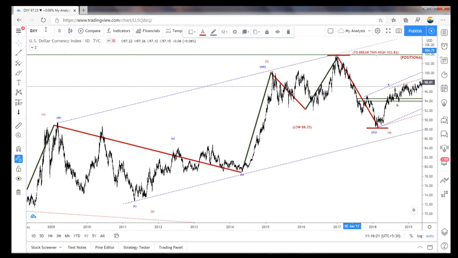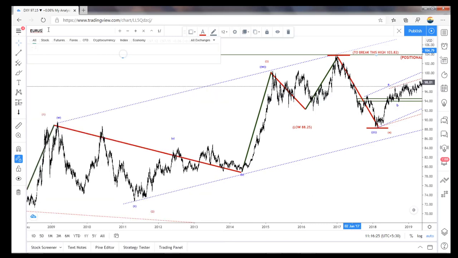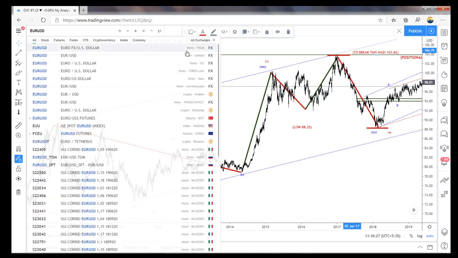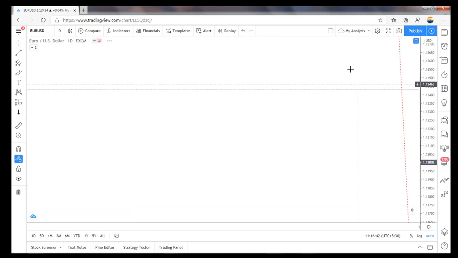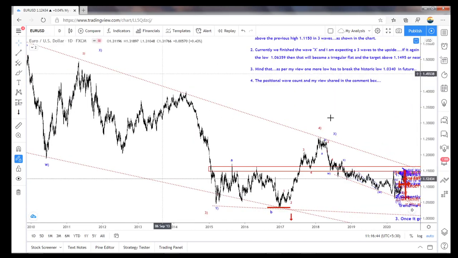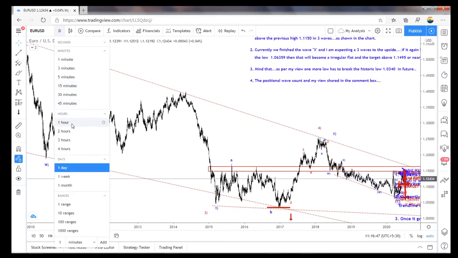So let's move on. This is my expectation in DXY. So let's move on to Euro USD. I'm not going to show what I did previously and what it's doing now, because it took more time. If you are a follower, you can play back that previous stream and then you will come to know what we expected and what it did this week.